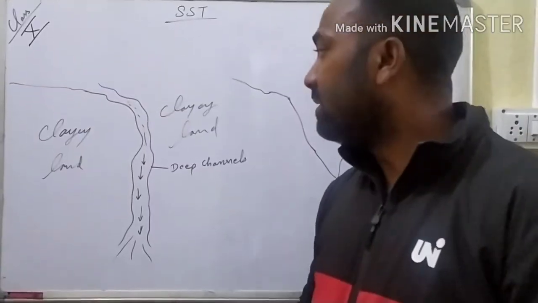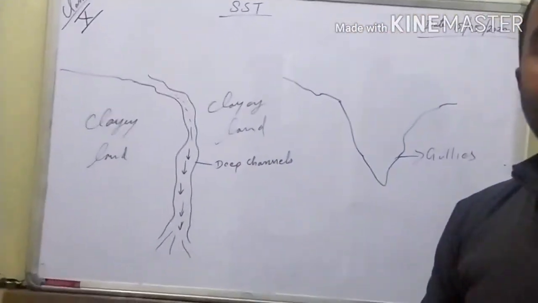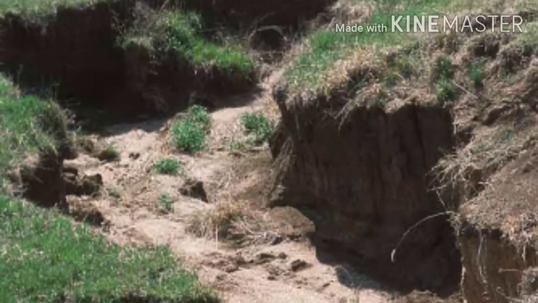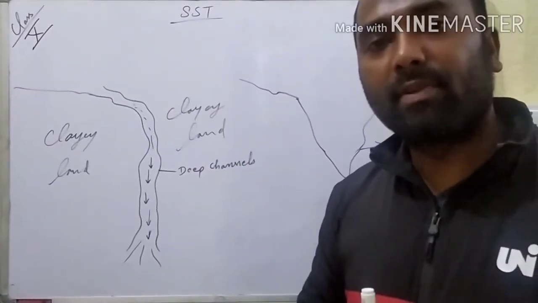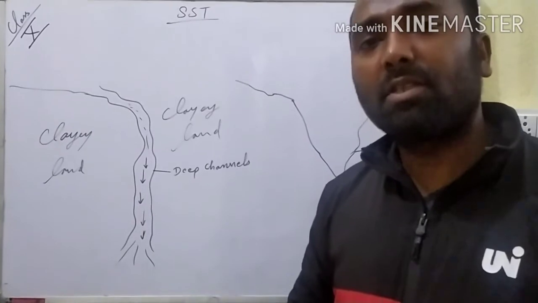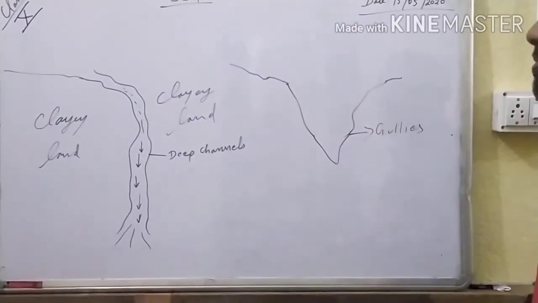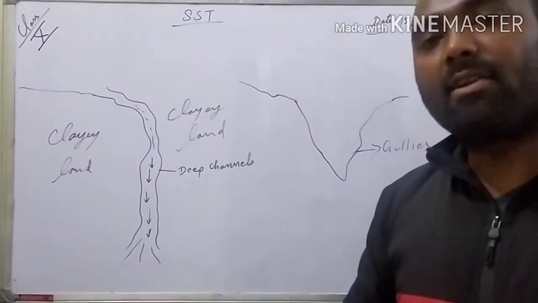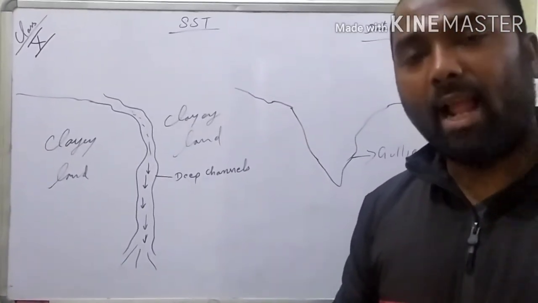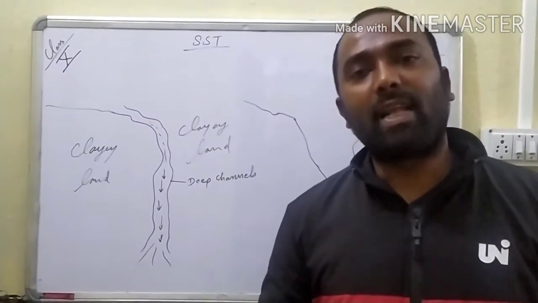The running water which cuts through the clay land, that means the land which is made up of clay, cuts through the land in such a way that it makes a deep channel. These deep channels are called gullies. The land becomes unfit for cultivation, and this kind of land is called bad land. In the Chambal Basin, such lands are called ravines.